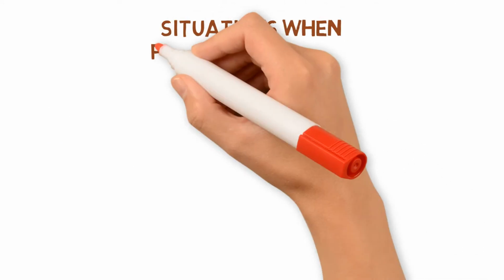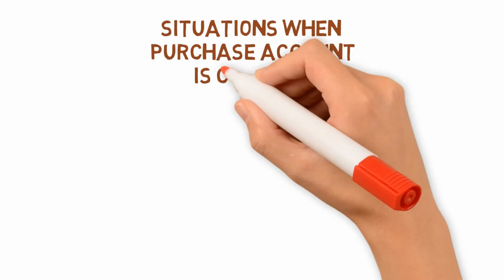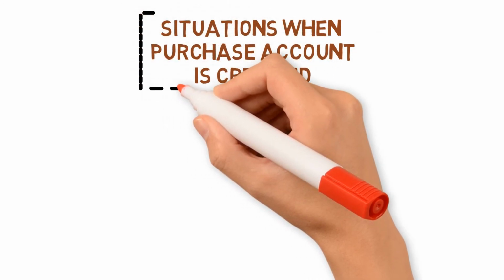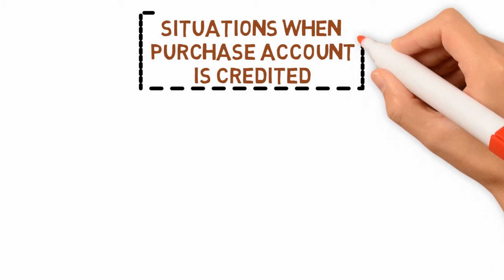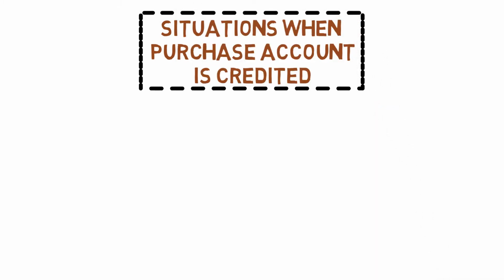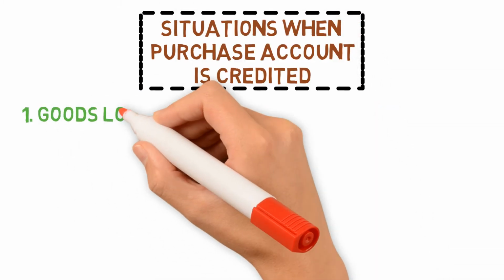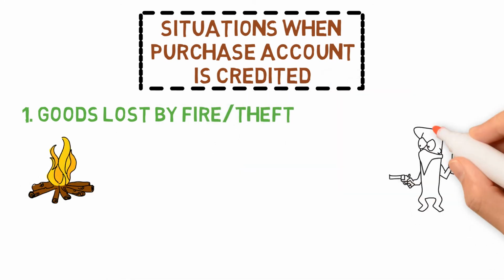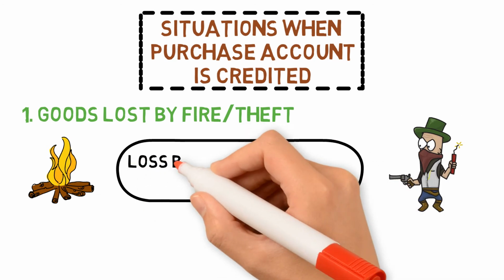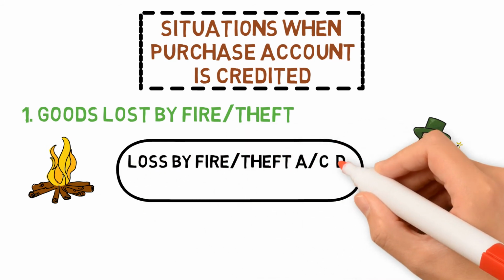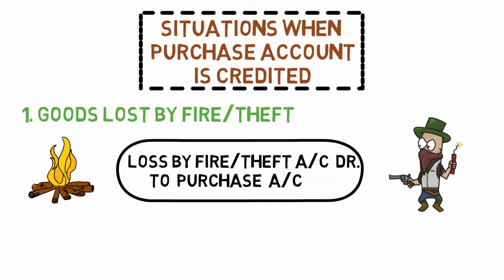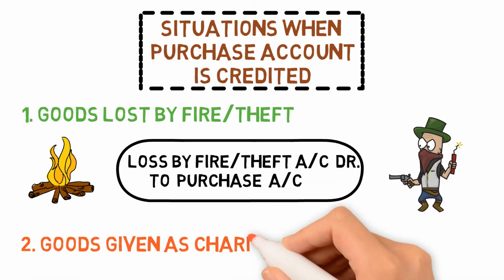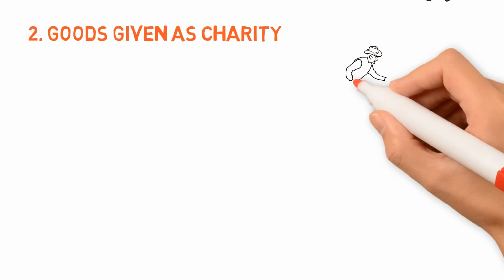Third, situations when purchase account is credited. Please remember that purchase account is always debited in normal cases, but in these 5 situations, we are going to credit the purchase account. The first situation is goods lost by fire or theft. So in that case, loss by fire account or loss by theft account will be debited to purchase account.